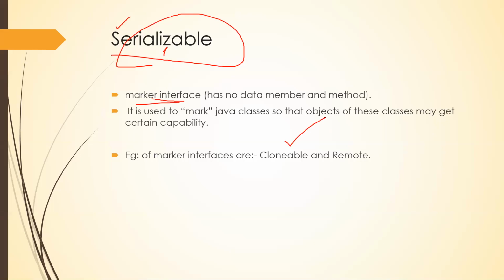Cloneable, which we have seen, is also a marker interface, and even Remote. Remote we haven't seen. Cloneable we saw when we covered object cloning. All these are called marker interfaces.